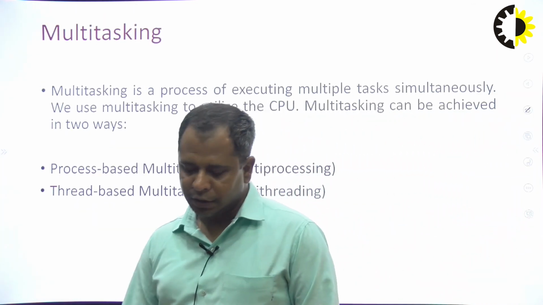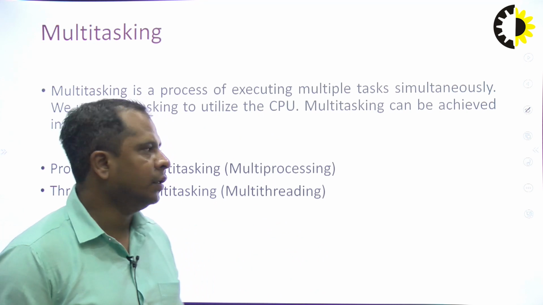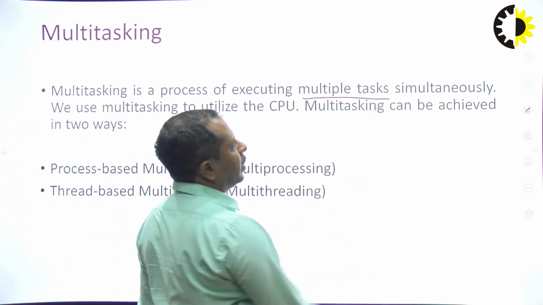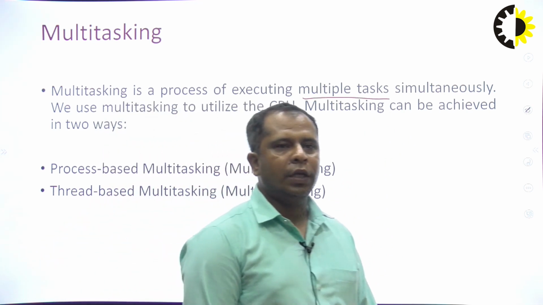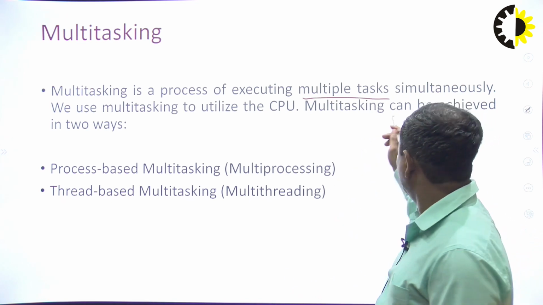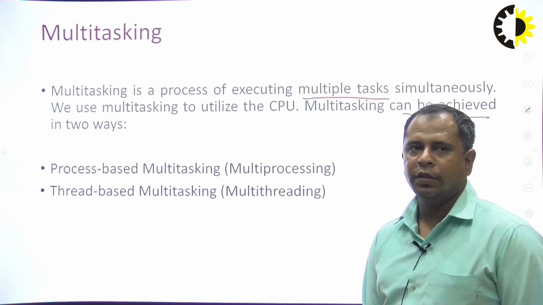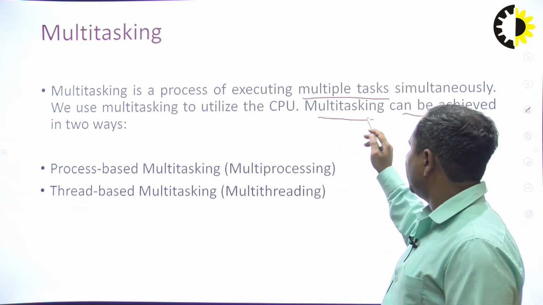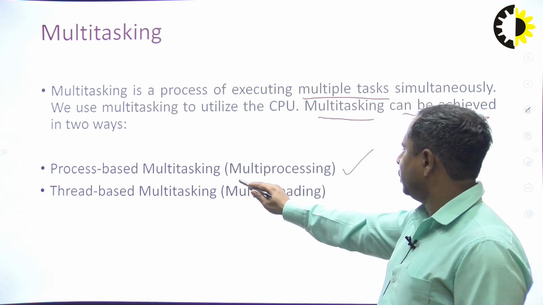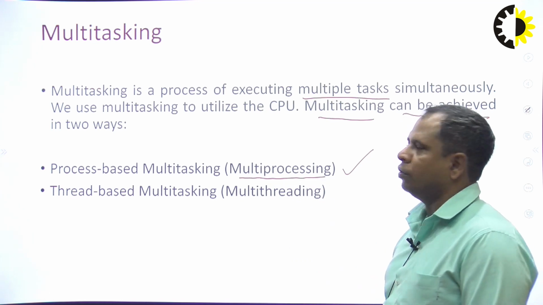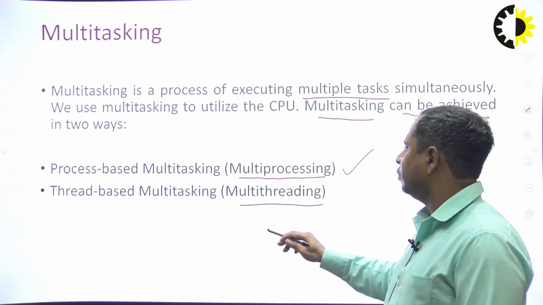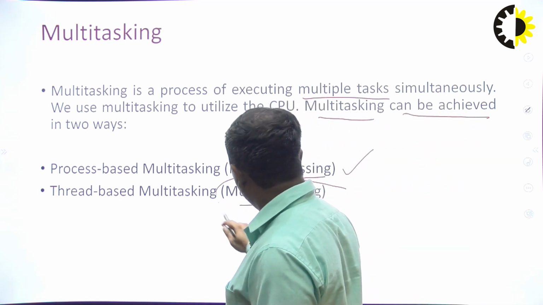Multitasking, what now we will discuss? I will discuss what is multitasking. Multitasking is a process of executing multiple tasks simultaneously. We use multitasking to utilize the CPU. Multitasking can be achieved in two ways. First is process based, that means the multiprocessing concept. Next is thread based multitasking, which is multi-threading. So Java technology provides the multi-threading concept.